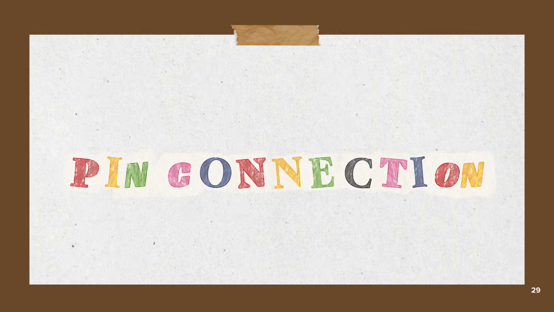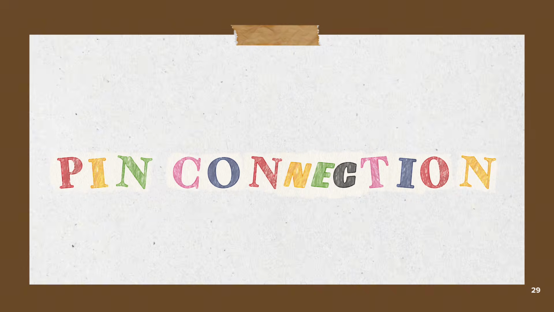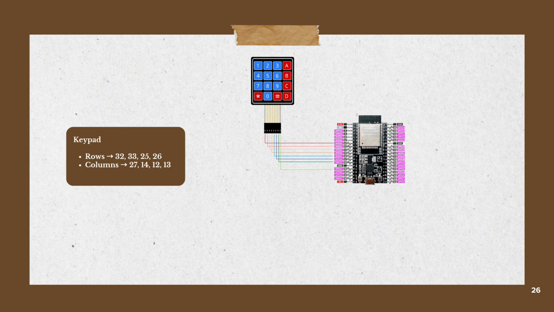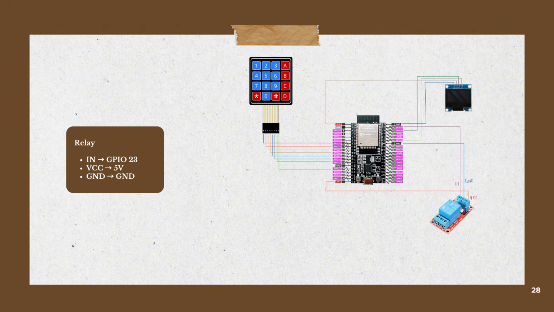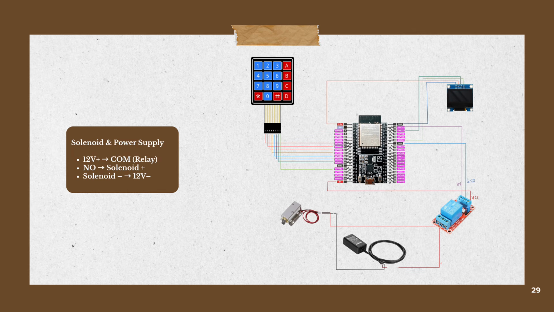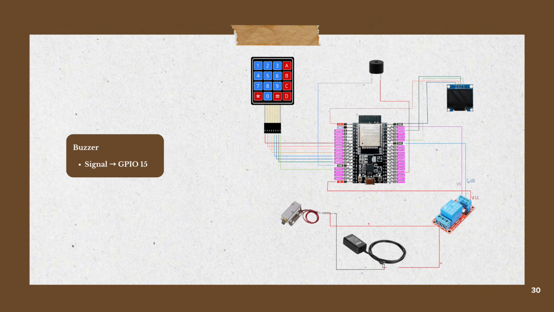For the pin connection, we will start with the keypad, OLED, relay, solenoid lock, and power supply. And the last one is the buzzer.